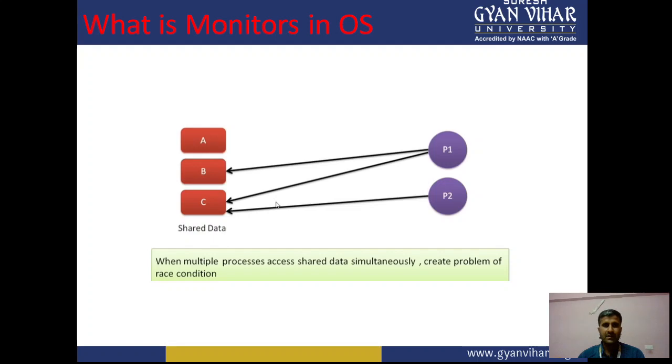Today we are going to discuss a very relevant topic in the solution of the critical section problem.